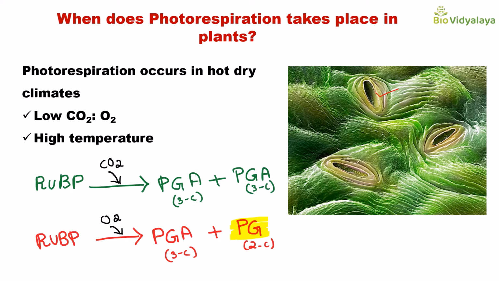When these leaf pores, the stomata, open, what will happen? Carbon dioxide will diffuse in. We know that carbon dioxide is needed for the Calvin cycle for fixing carbon to synthesize glucose.